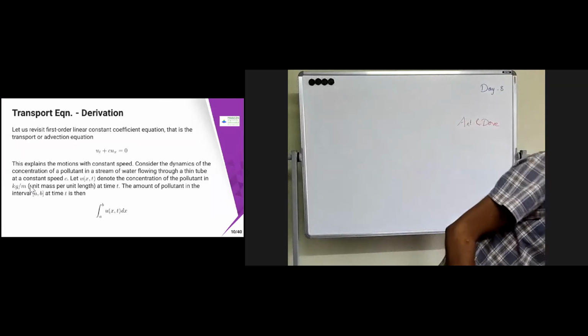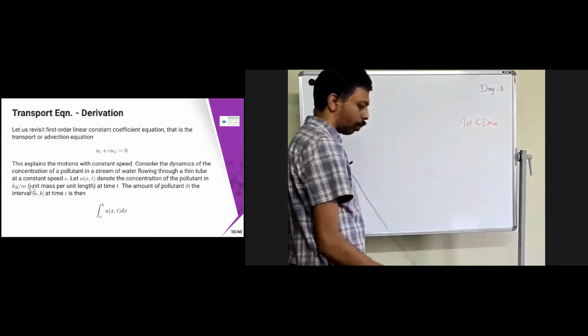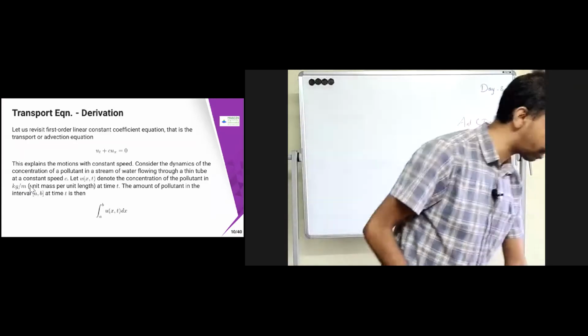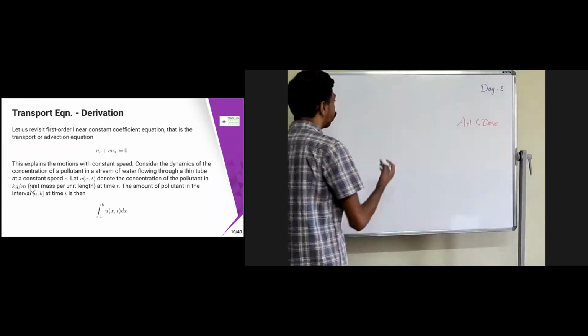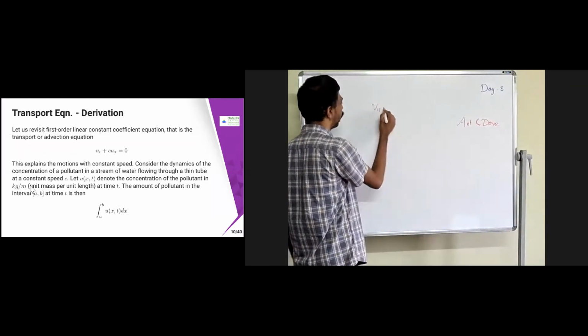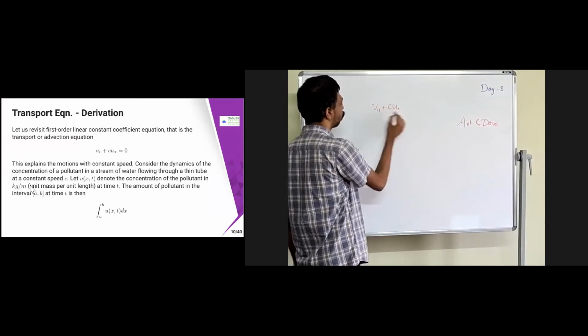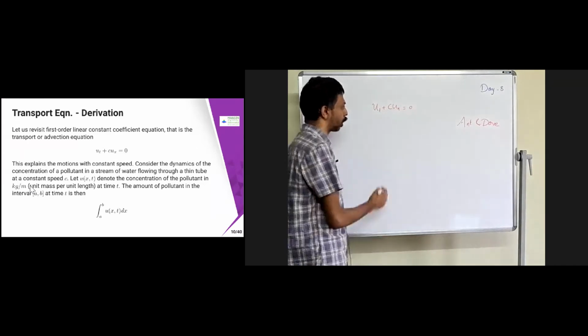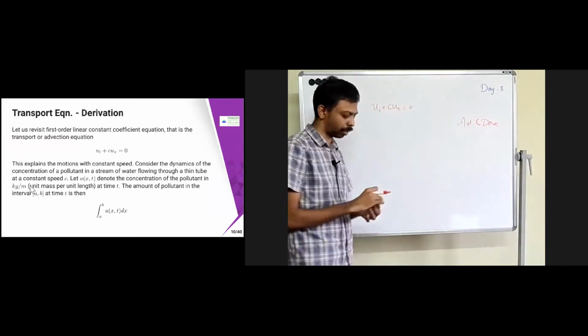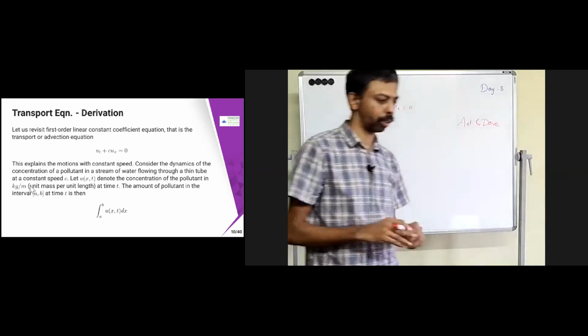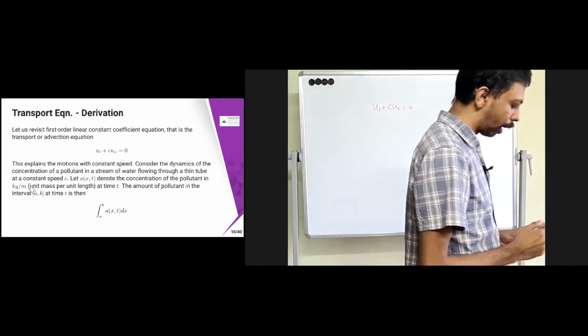Okay, so the transport equation is of this form: u_t + c u_x, which we have seen already, with constant coefficients. That is nothing but the transport equation. If you put some f also, we can just call it the homogeneous equation. So now let us derive that equation.